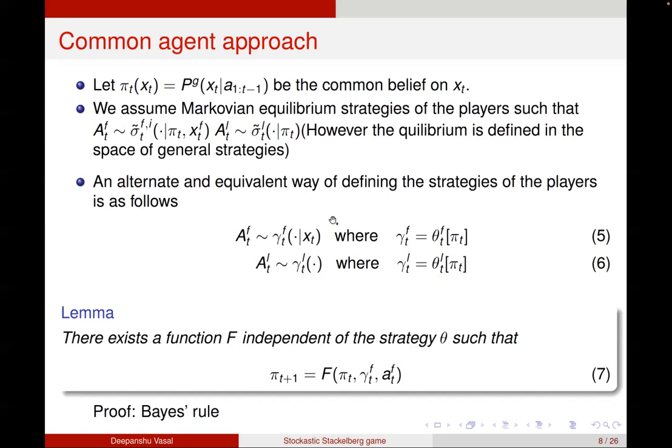I can first define it as a function of xt through gamma tilde f, and gamma tilde f itself is a function of pi t through theta ft. Similarly, I can define a strategy of the leader through gamma lt, where gamma lt is a function of pi t. Now it's easy to show that this pi t has a nice update structure. So pi t plus 1 is a function of pi t, gamma tf, and atf, and it's a Bayes rule.